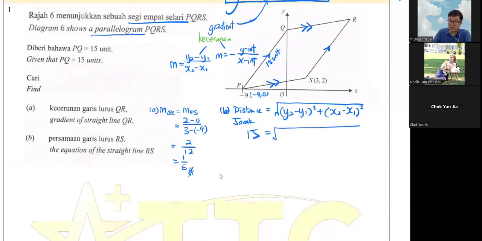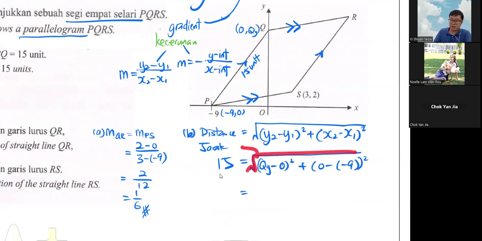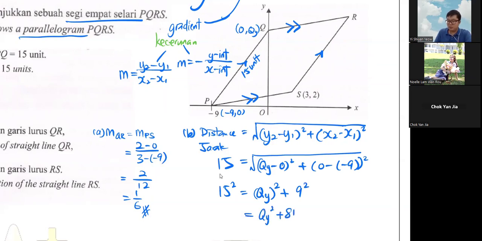We put in everything first. Again, my right side is my second version. Here Q is already your y-intercept, that's why your x is 0. So this one I just put qy. So y2 is qy minus the first y which is 0, squared, plus x2 which is 0 minus x1 which is -9, squared. The square root I bring to the left side first, so it becomes 15 squared. Then qy minus 0 is qy, so this one squared only, plus 0 minus -9 becomes 0 plus 9, which is 9 squared. So here is qy squared plus 81, and here is 225.